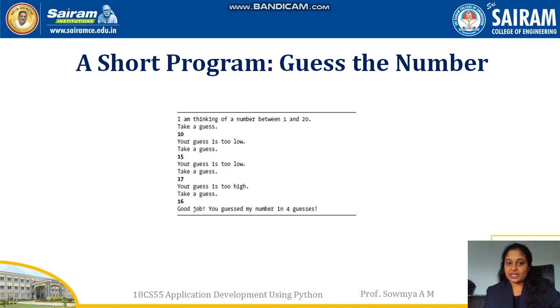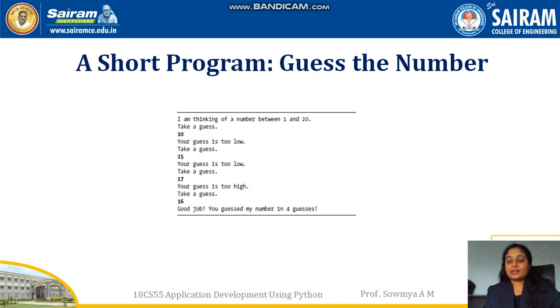If the guess is more than the random number generated, show that the number you have guessed is too high. If the random number generated and the guess are the same, then print a good job message.